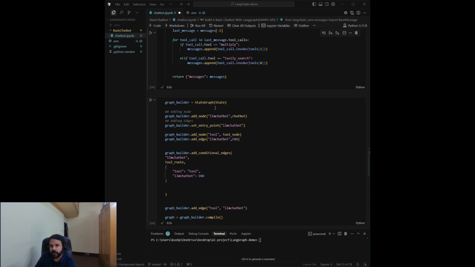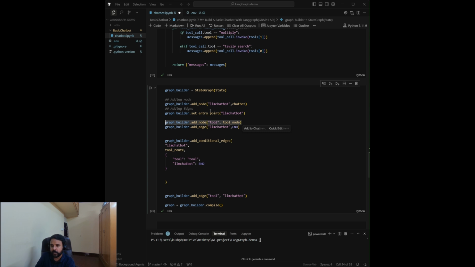Now we are creating one graph here. We have already created that graph above also. Basically, we have just created one more node here, that is a tool node. So we have a start node, that is the LLM chatbot. Then we have one tool node. If a tool is needed, then it will go to the tool node. If the tool node is not needed, then from the LLM it will go to the end node.